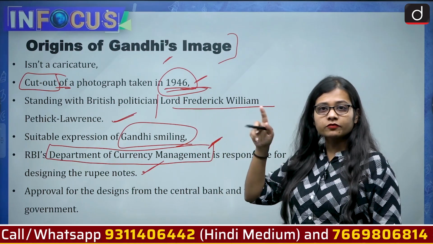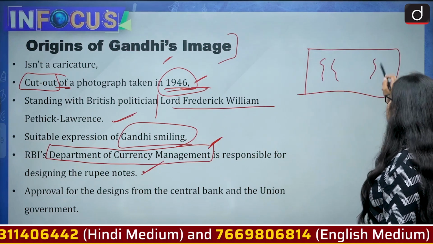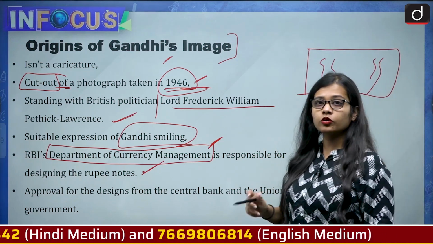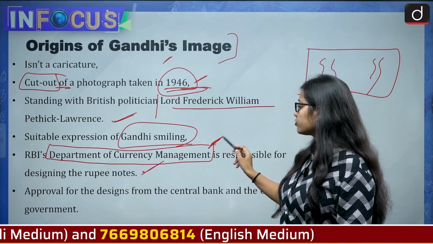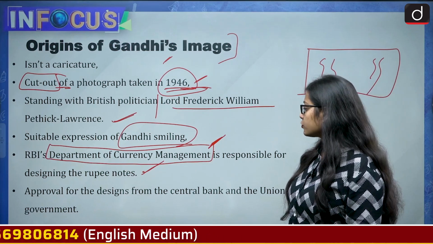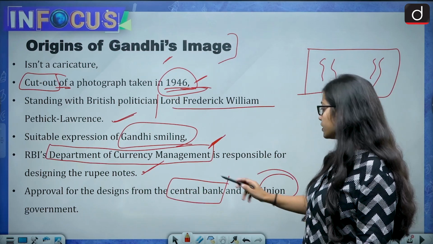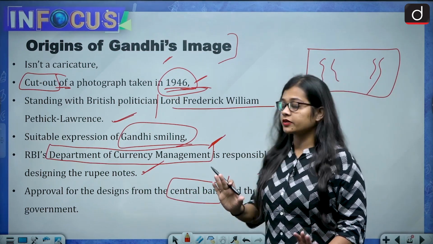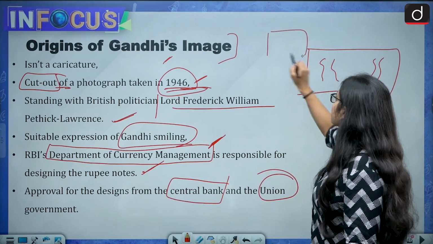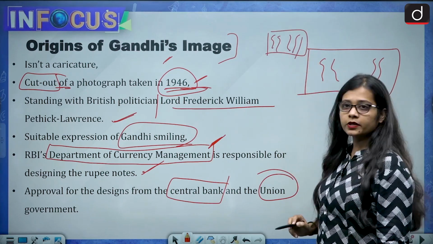It means that whatever the design will be on the note is decided by the Department of Currency Management of RBI, and then approval for the designs from the central bank and the union government. Now this is important. See, this is a rupee note. Then there is a certain kind of design on the rupee note.